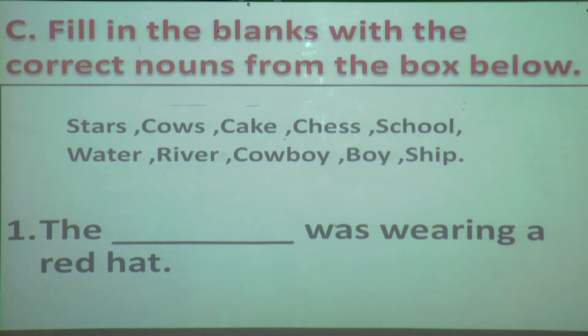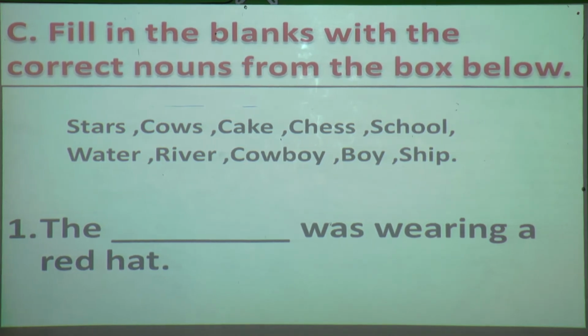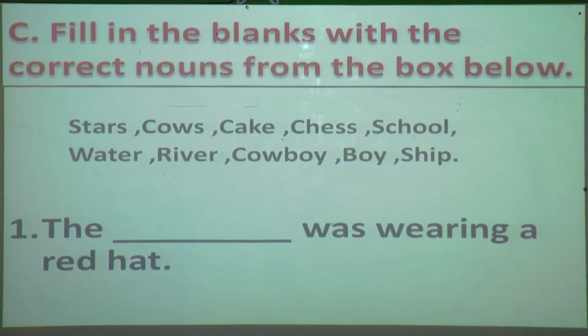Now what I am going to do over here, can you see that stars, cows, cake, chess, school, water, river, cowboy, boy, ship? Yes. Now as you will read the sentence, I will just put the number over here and afterwards you can copy in these blanks. So ready, students? If you also want, you also just put the number, afterwards you can fill in the blanks as there is shortage of time. So what is the first one?